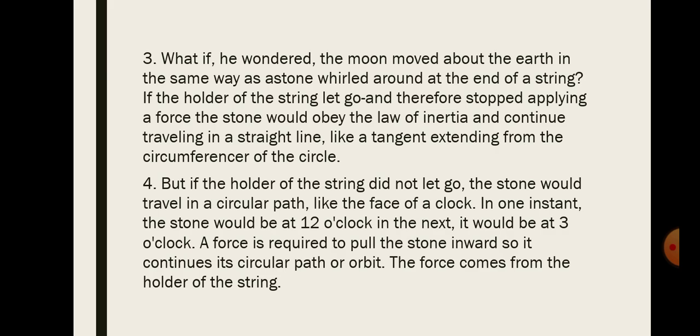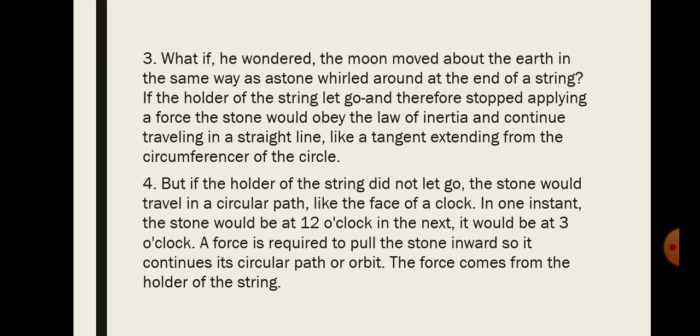If the holder of the string let go and therefore stopped applying force, the stone would obey the law of inertia and continue traveling in a straight line, like a tangent extending from the circumference of the circle. And four, if the holder of the string did not let go, the stone would travel in a circular path like the face of a clock.